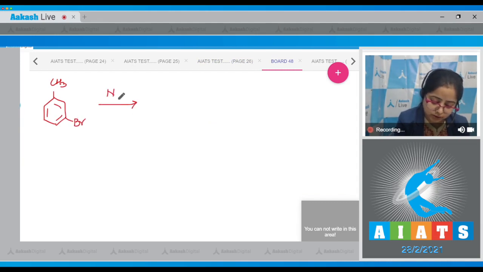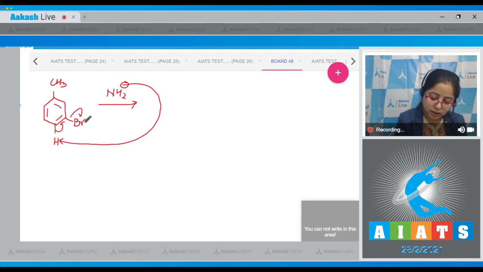When NH2 minus attacks on this compound, NH2 minus will attack on the acidic hydrogen, and since the hydrogen para to the methyl group will be more acidic, so this will attack on this hydrogen. This bond will shift here and Br will be eliminated as Br minus. So students, an intermediate is formed which is known as benzyne intermediate.